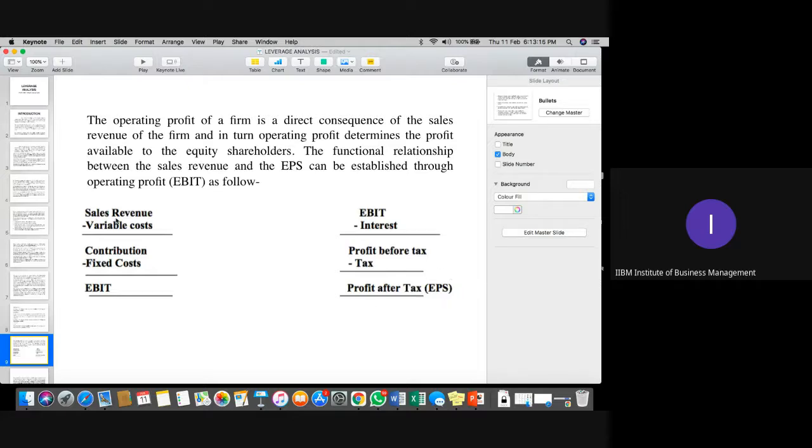Okay, so it is a similar statement, the only difference is that we will consider interest calculation over here because we are discussing leverage analysis right now. Please note down fast.